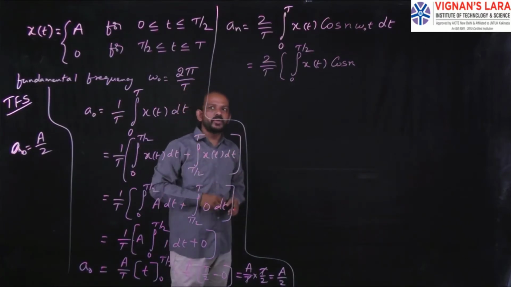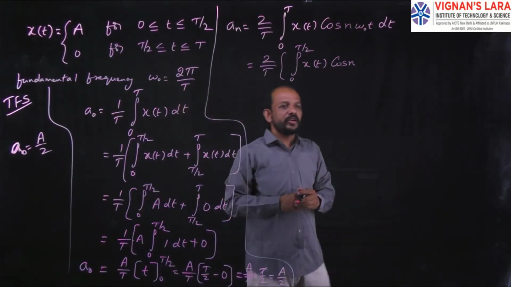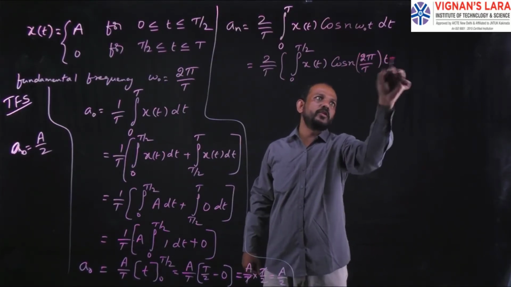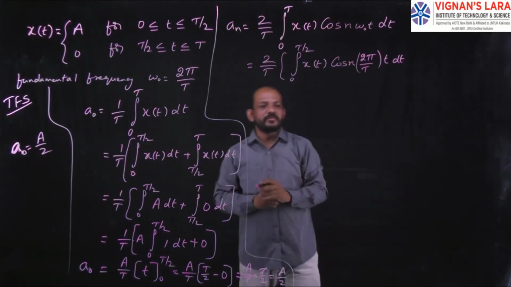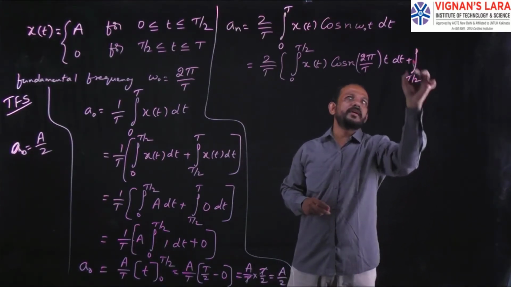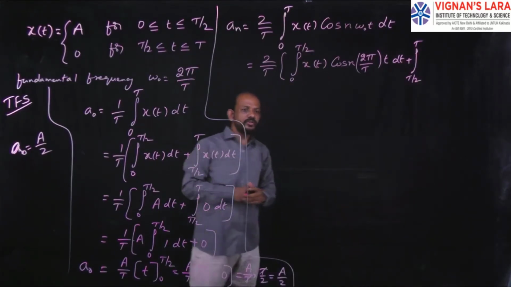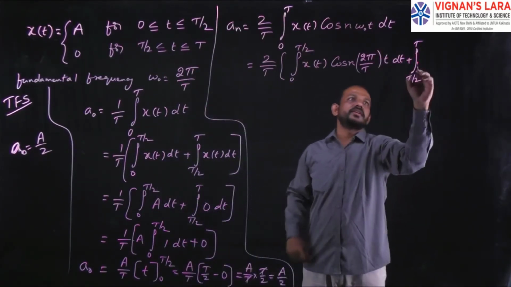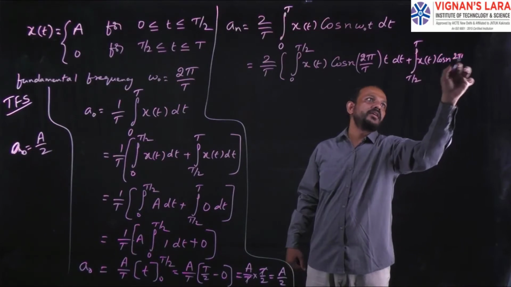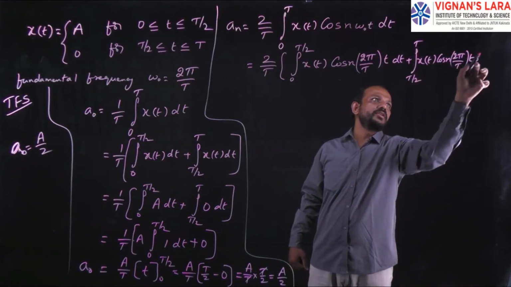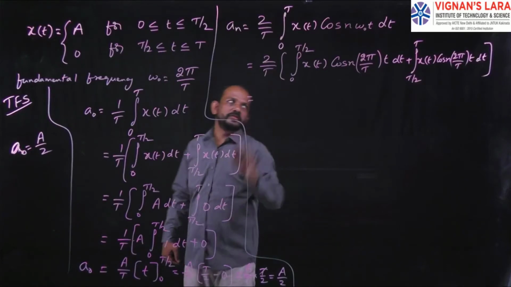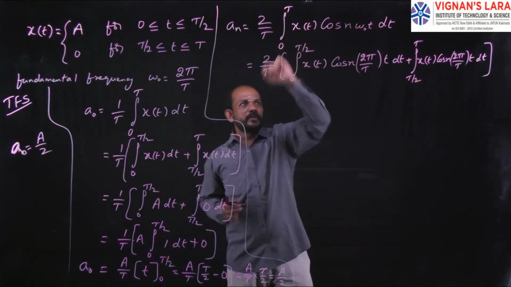The fundamental frequency omega naught equals 2 pi by T. I substitute that here, so we get cos n 2 pi by T into t dt from 0 to T by 2, plus the integral from T by 2 to T of x of t cos n 2 pi by T into t dt.